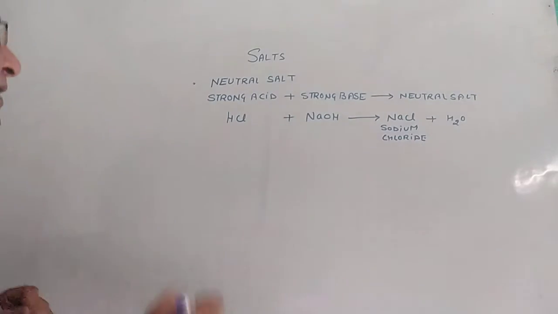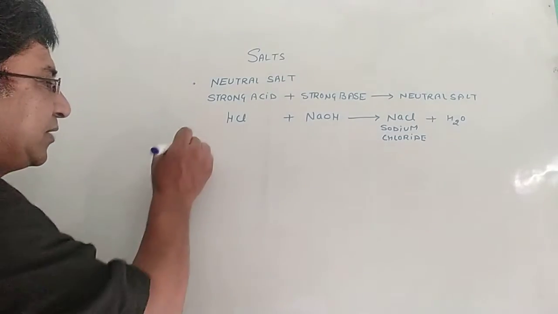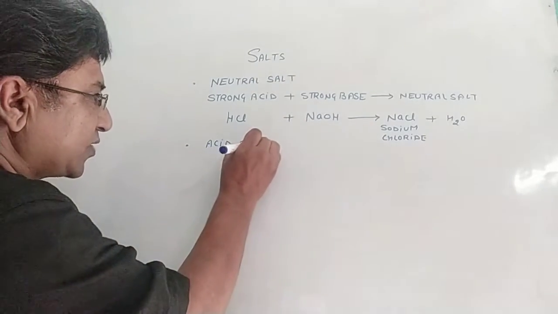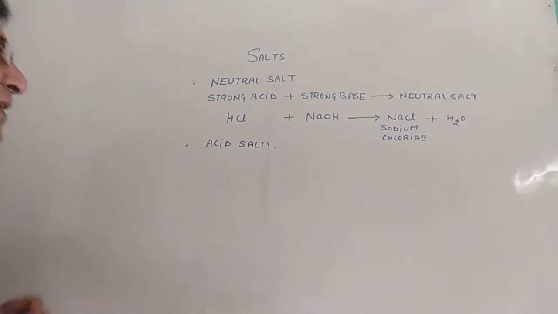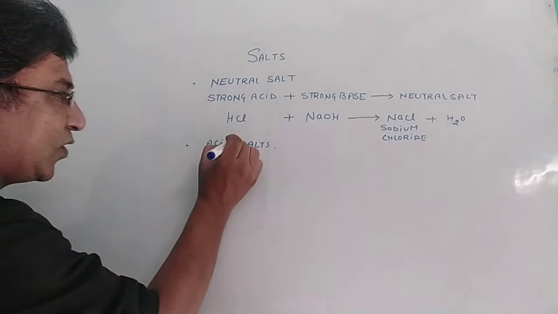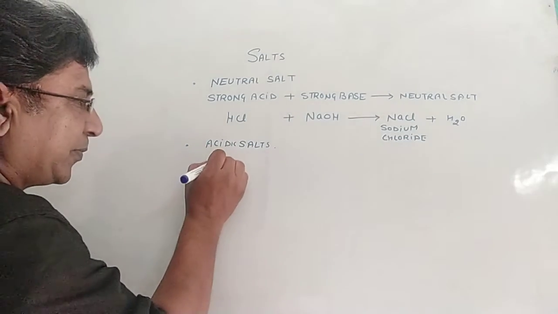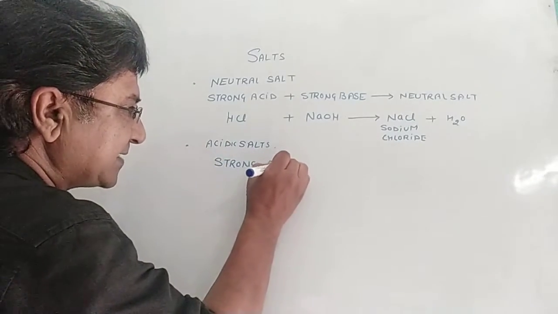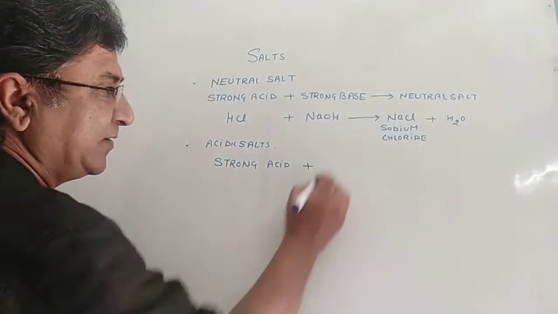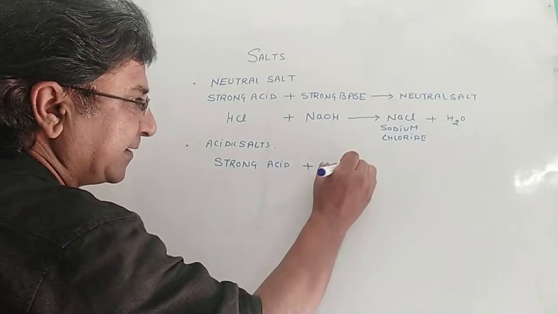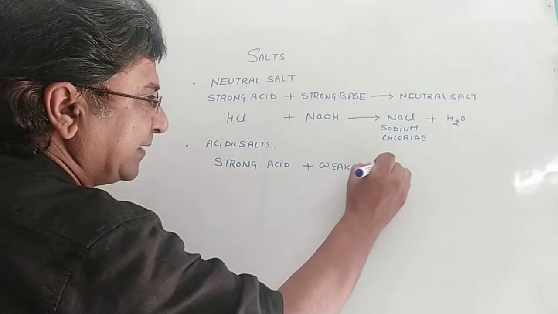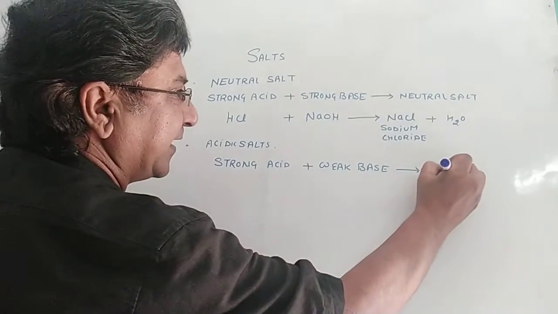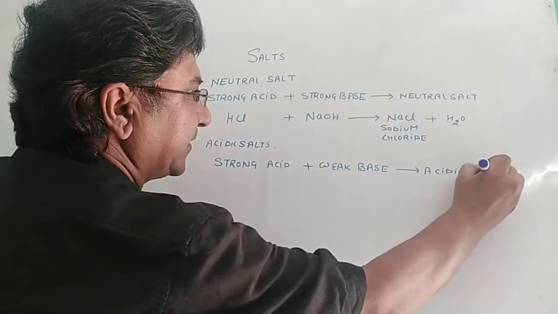Okay? The second one, let's talk about acidic salt. So, salts also can be acidic in nature. Acidic salt means a salt which is prepared by a strong acid reacting with a weak base. It always will give an acidic salt.